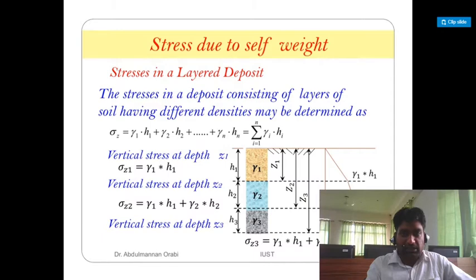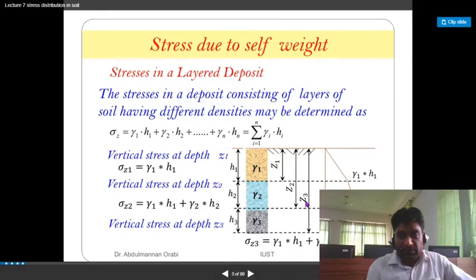The stresses in a layered deposit. The stresses in a layered deposit consist of layers of soil with different densities. You can see in the figure Z1, Z2, Z3 and the total depth. So it is gamma 1 into H1, gamma 1 into H1 plus gamma 2 into H2. You might have solved such numerical problems in geotechnical engineering 1. This is just a review.